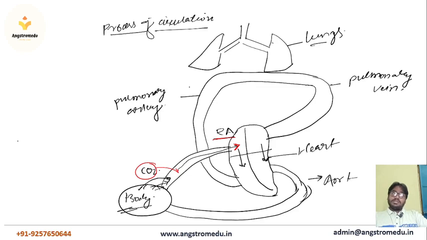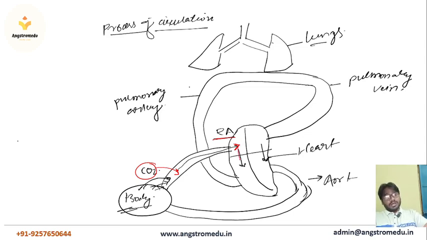When the blood is mixed with CO2 gas, that blood is known as deoxygenated blood, because in deoxygenated, de means absence and oxygen means oxygen. So the blood which is absent of oxygen is known as deoxygenated blood. This deoxygenated blood is present in the right atrium.